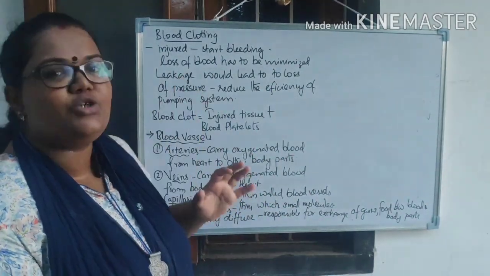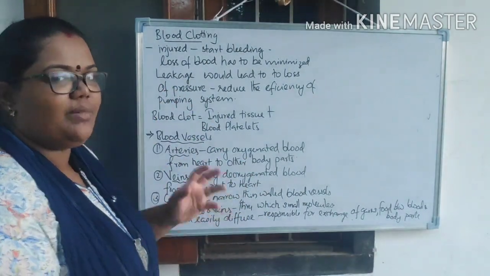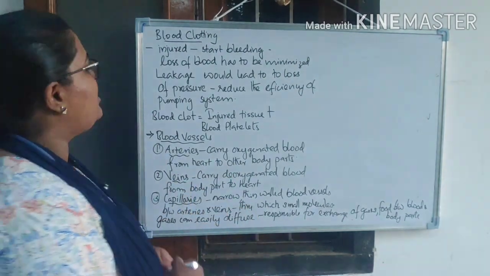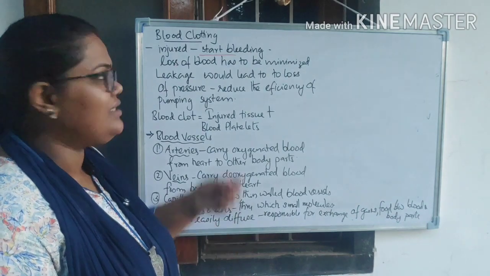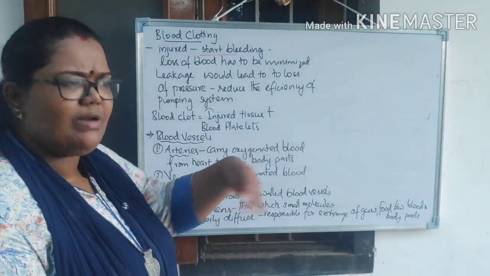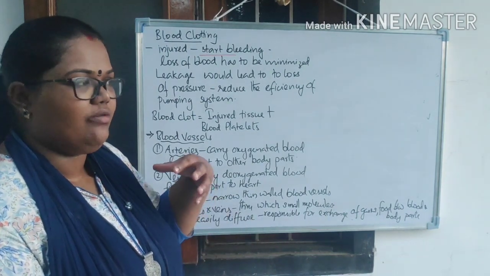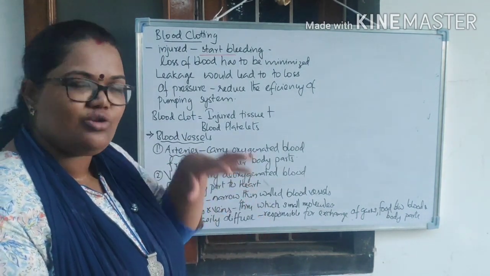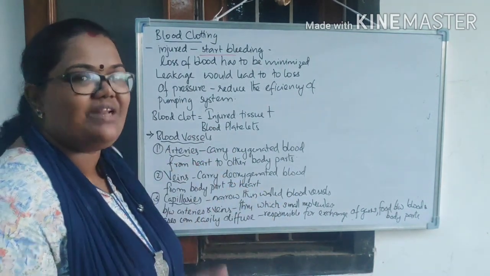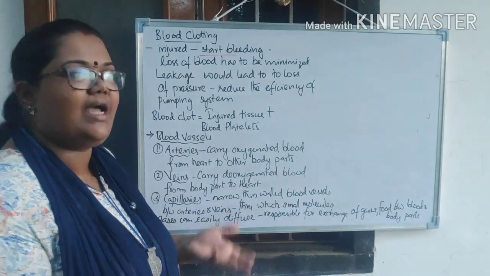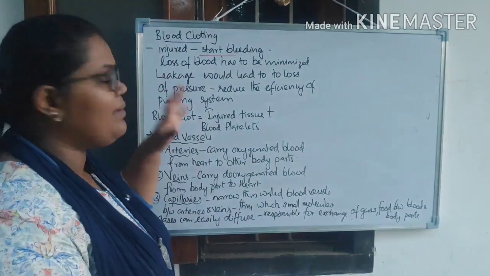So now what is blood clotting, right? What is blood clotting? When an injury happens, bleeding starts from our body, right? Because of that bleeding, there will be loss of blood. We have to actually minimize the loss of blood, right? If more blood goes out, obviously we will feel fatigue, tiredness, and it can lead to the death of that person. So whatever the loss will be, that must be minimized, right?